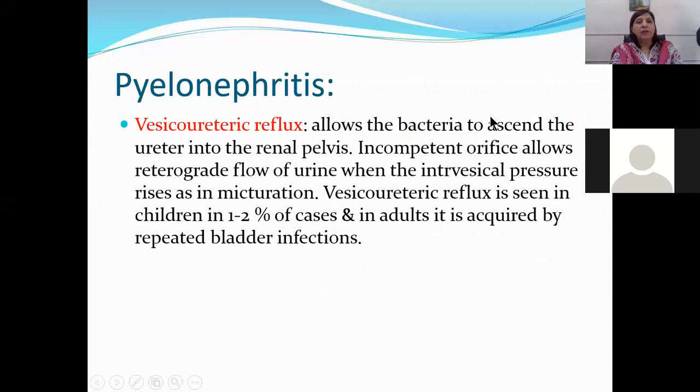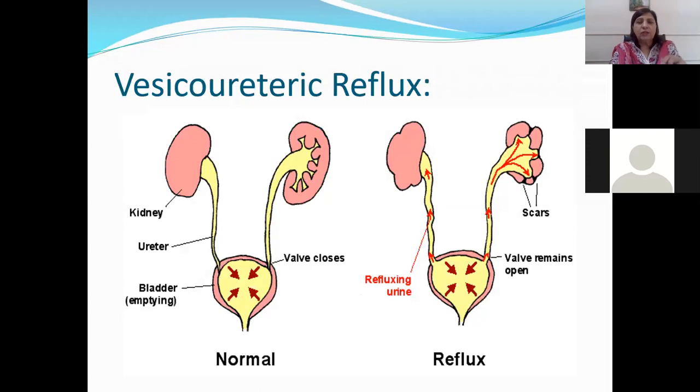Thank you. So vesico-ureteric reflux. Vesico-ureteric reflux allows the bacteria to ascend the ureter into the pelvis, and an incompetent orifice allows the retrograde flow of the urine when the intravesical pressure rises in micturition. So if you see this next picture, you can understand this is the normal kidney. This is the bladder, and the valves become closed when the urine is going to be voided. Okay. But in case of vesico-ureteric reflux, when the urine is going to be voided, these valves are not closed and the urine flows back from the ureter into the renal pelvis and into the kidney parenchyma.